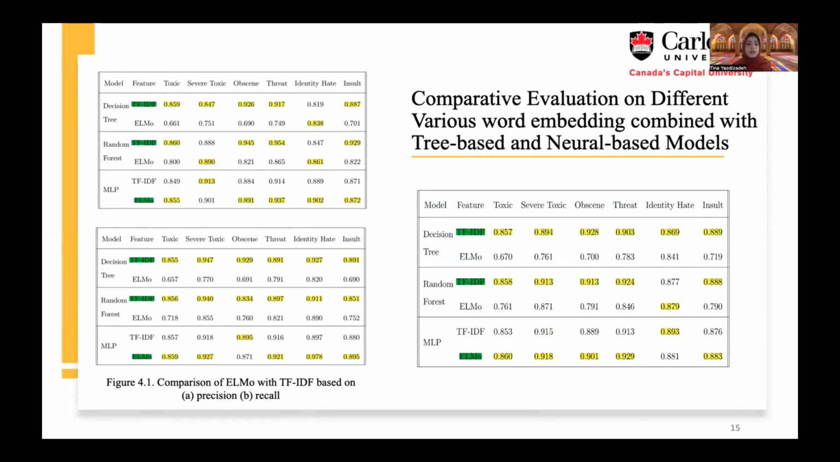In general, the obtained F1 score for the combination of ELMo and MLP has about 1% improvement over the combination of the same model with TF-IDF. But for the two other models, the identity dataset shows the same or better results when the generated ELMo word embeddings are fed to the random forest.